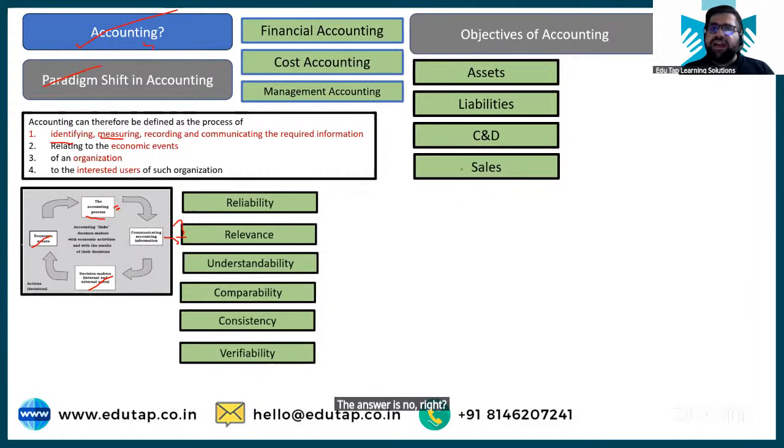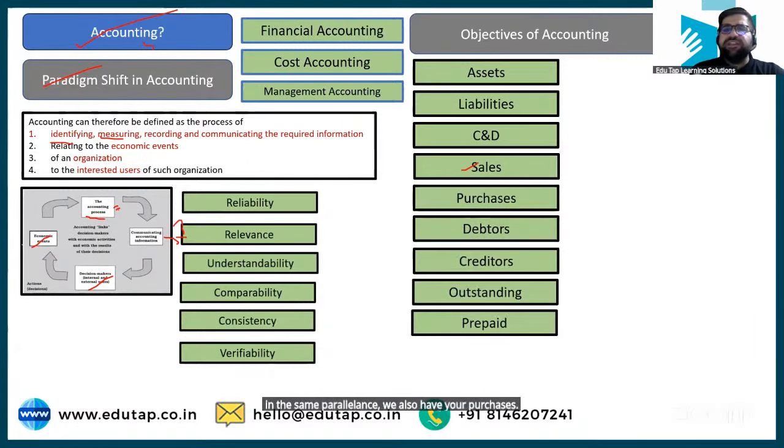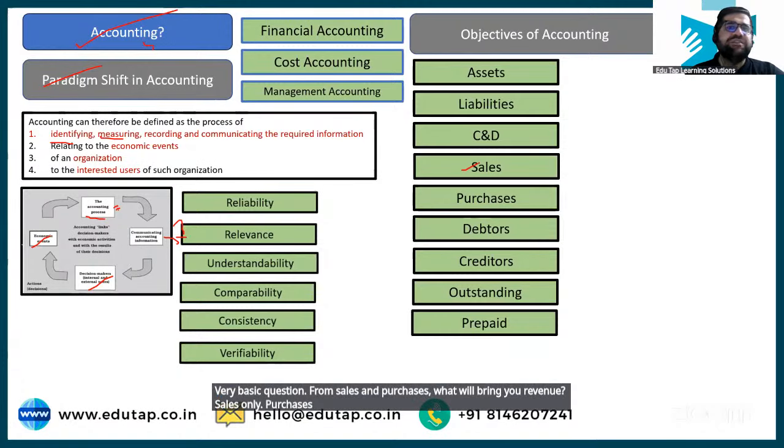Then we discuss regarding sales and purchases, right? How many types of sales can you have? Two, right? You have your cash sales and credit sales. In the same parlance, we also have your purchases, cash purchase and credit purchase. But tell me, out of sale and purchase, what will bring you revenue? Very basic question. Sales only. Purchases is a kind of an expenditure only.